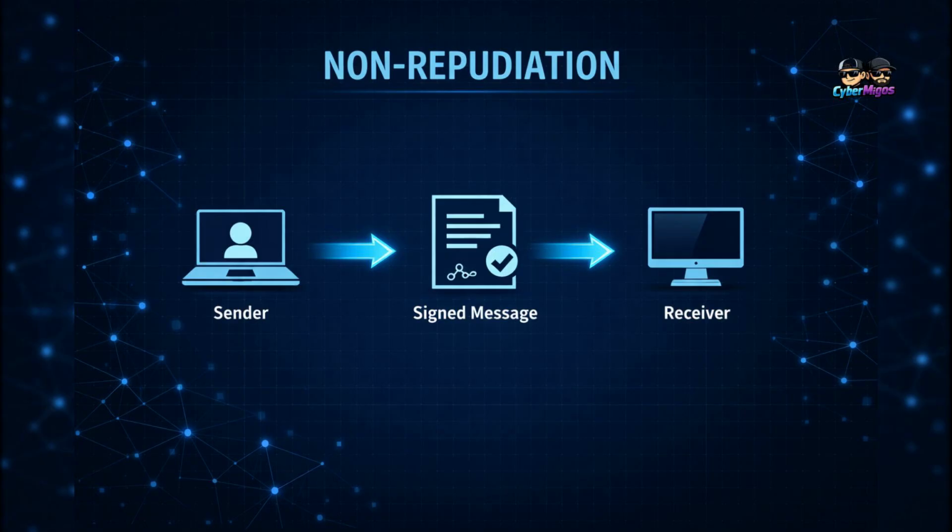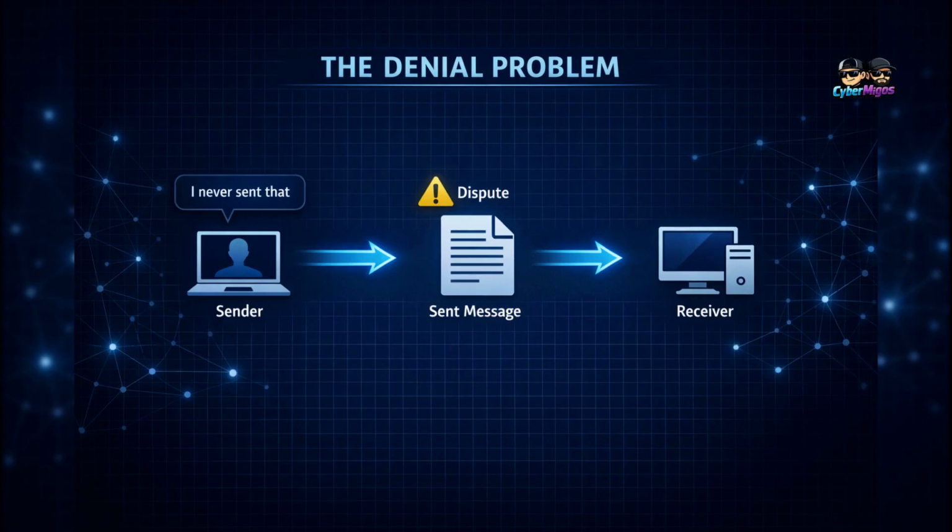Non-repudiation means a sender cannot deny sending a message. There must be proof of who created the message. The denial problem: without proof, a sender could send a message and later claim they never sent it.